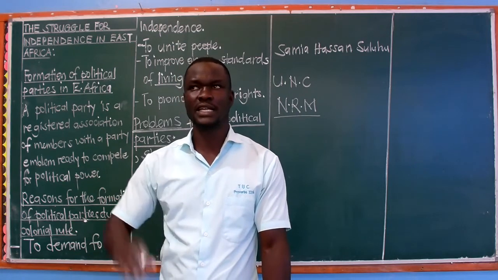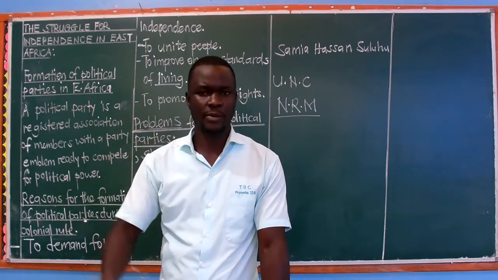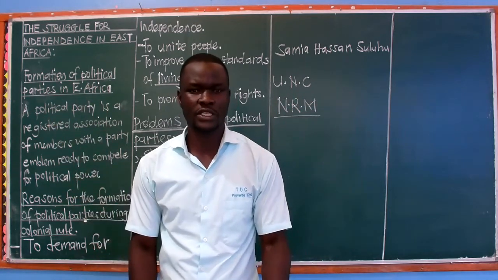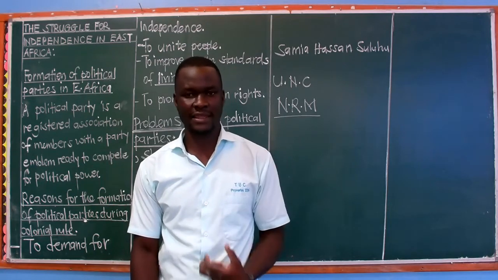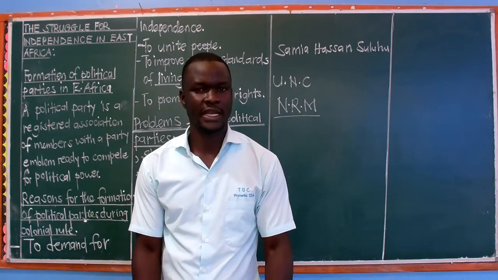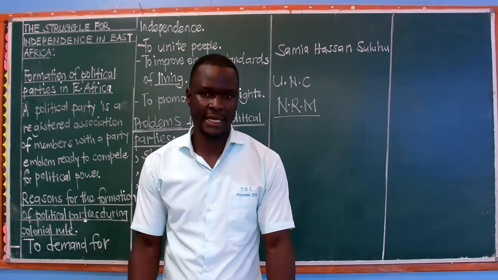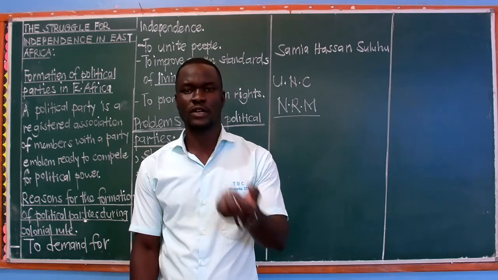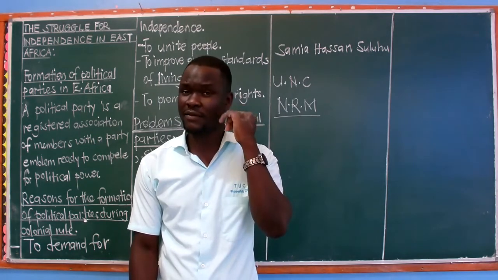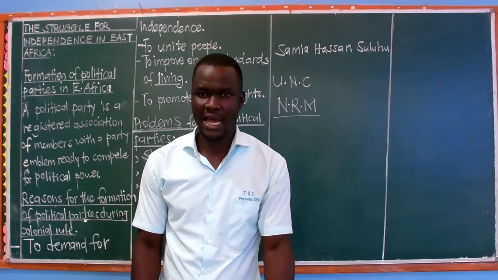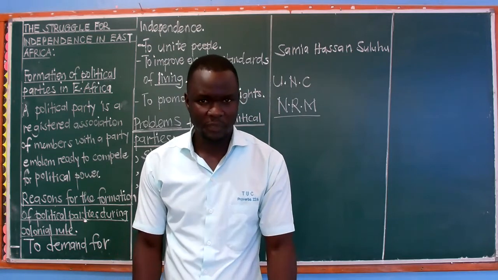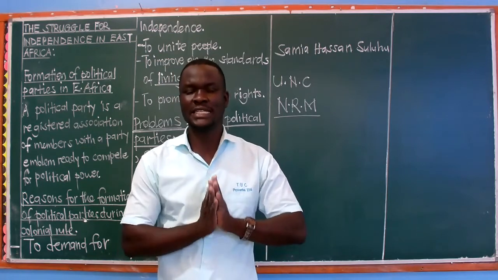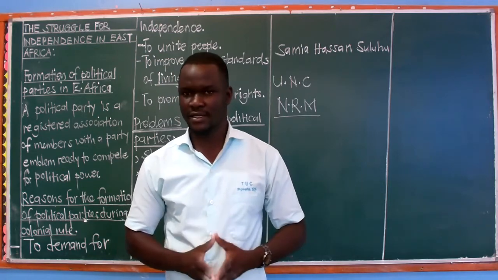Then we have also the natural environment where people live. You find sometimes there is a lot of toxic gases which affect people's health, and at the end of it all, people end up getting complications with their bodies and they die. Then issues of poor feeding, that is nutrition, can also bring that, whereby people do not have a proper diet to eat, and at the end of it all, people do not last long. So all among others, like I said, there are very many, we cannot be able to finish all that. The point is low life expectancy.